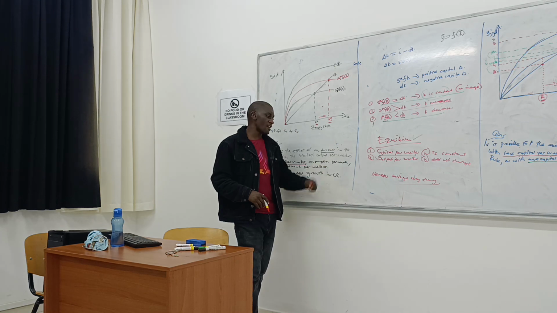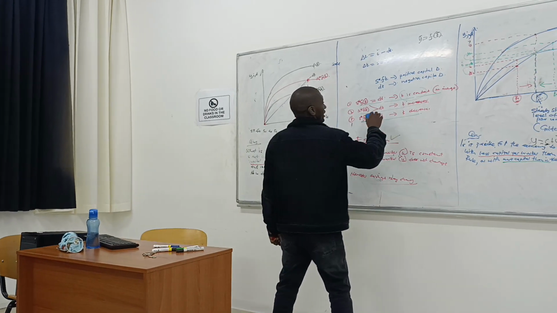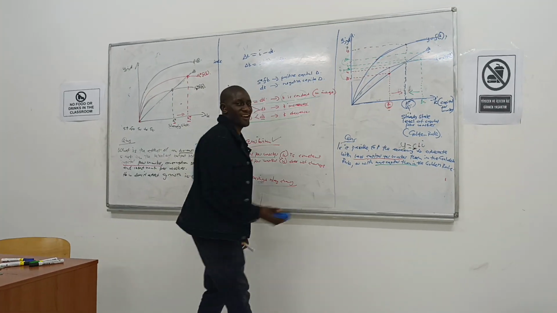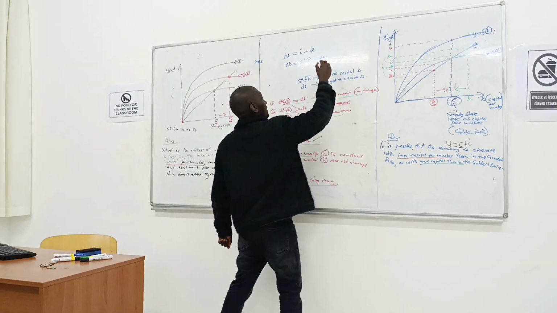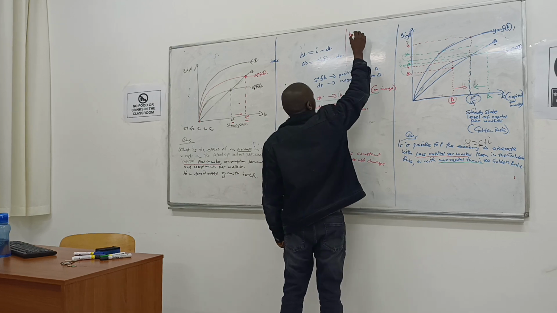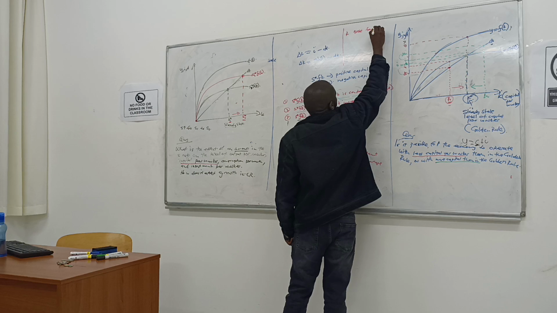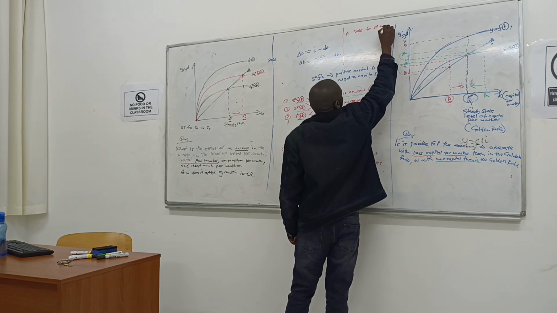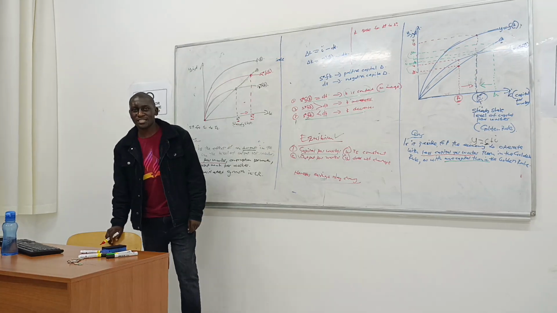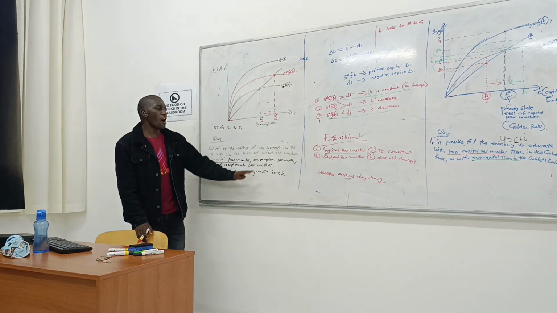From K star to K star 1. So we can put our answers. Let me write maybe here, so that I don't erase what I've written. We're going to see that the capital per worker is going to increase from K star to K star 1. Capital per worker increases, like that.